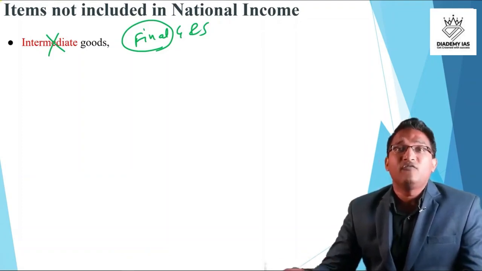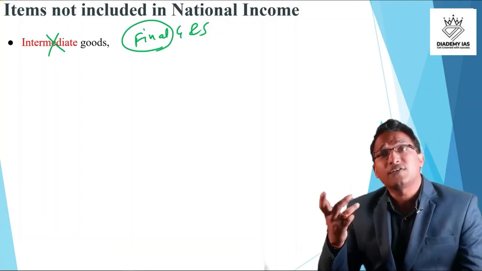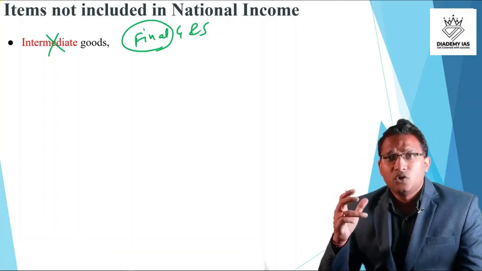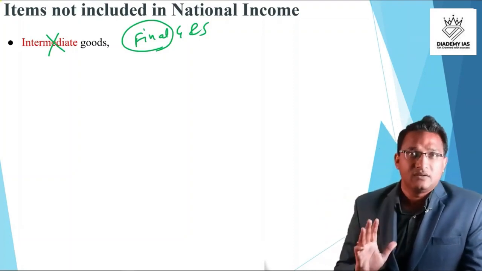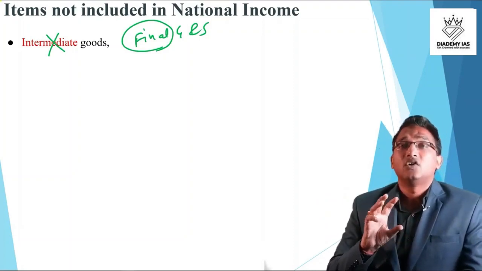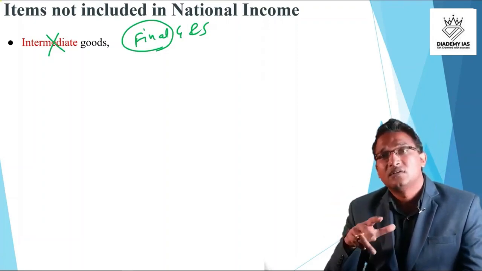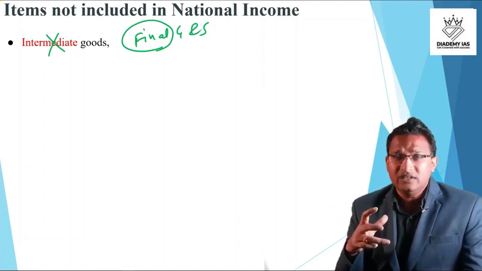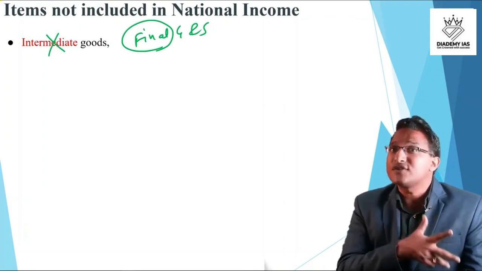For example, if we consider one desktop computer system, we will take the value of the final desktop system in the GDP, but we will not take those products, the plastic, the chips, the glass, the wire that is used in the production of that particular desktop computer system.